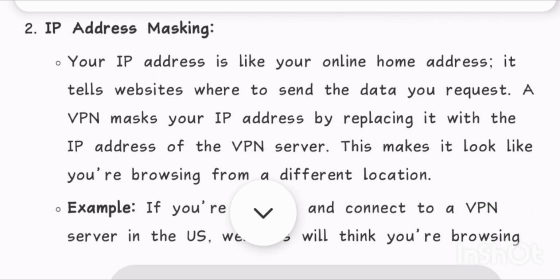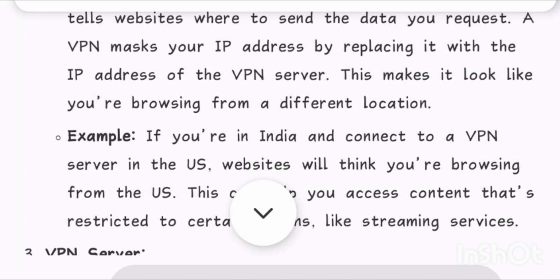With a VPN, your data is encrypted, so it's safe from prying eyes. 2. IP address masking. Your IP address is like your online home address. It tells websites where to send the data you request. A VPN masks your IP address by replacing it with the IP address of the VPN server. This makes it look like you're browsing from a different location.